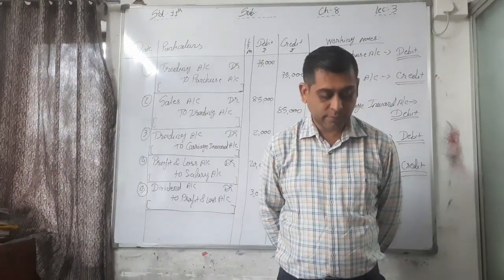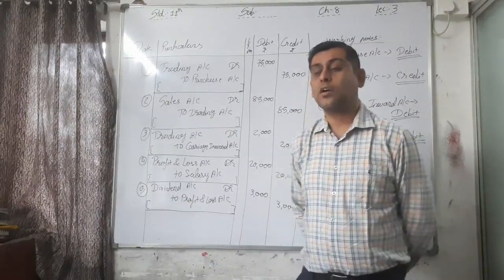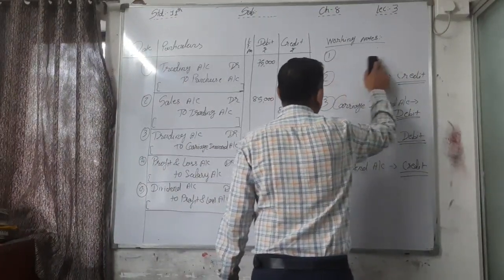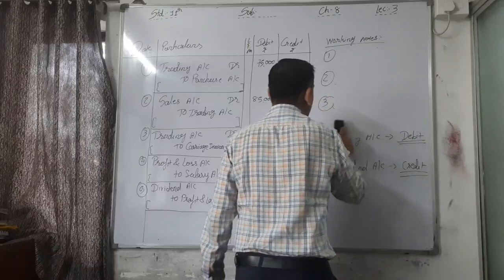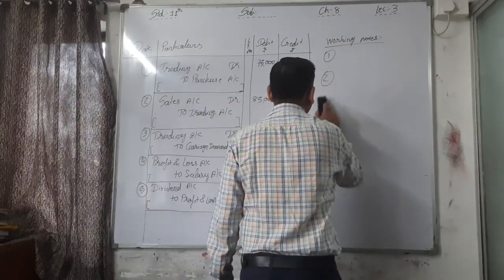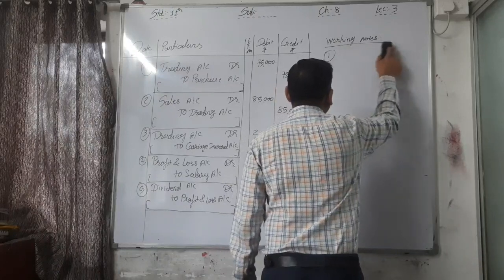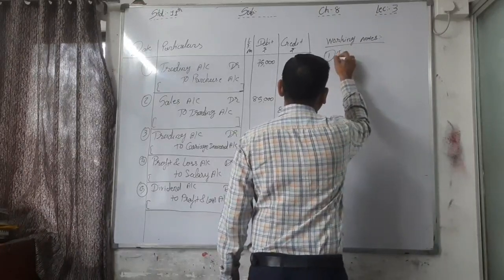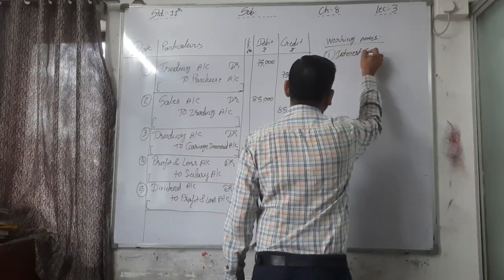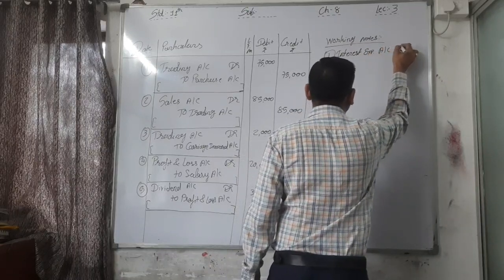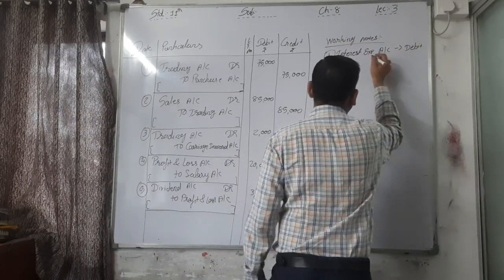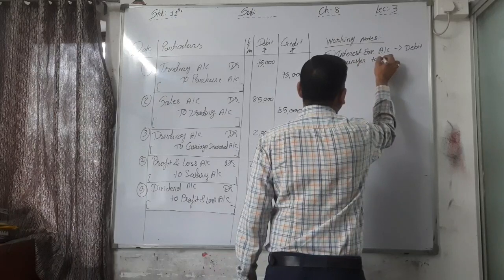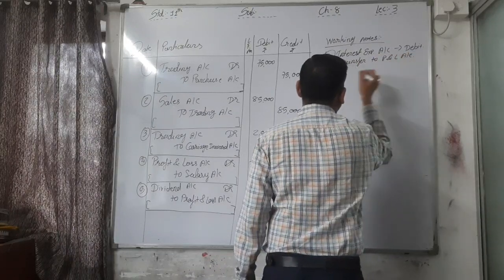Now the second one, sales return account. See, I am just writing a working note for you. Which account has which balance, I am just writing that out, nothing else. You have to make these entries. First is interest expense, and it's a debit balance transferred to P&L account. Profit and loss, in short P&L account.